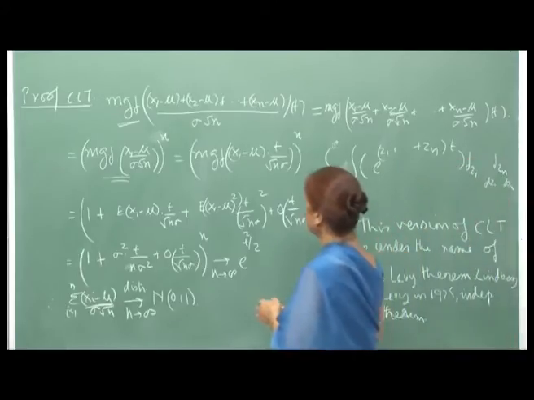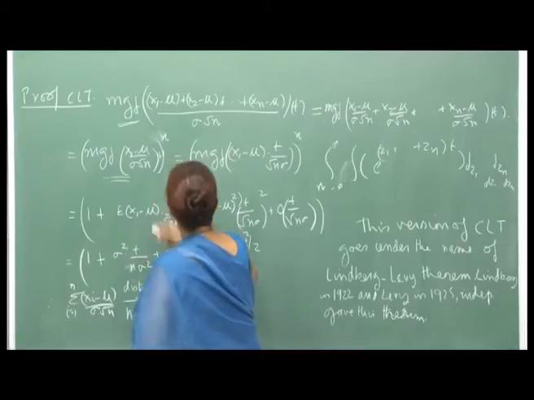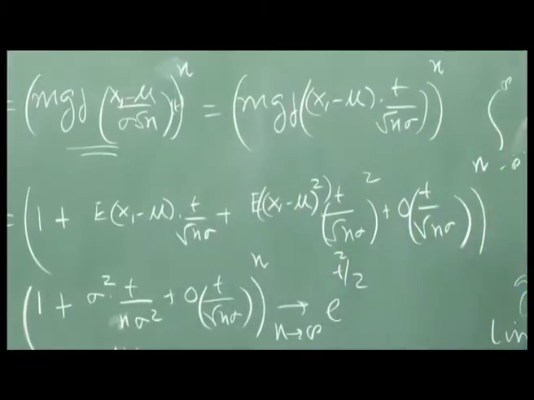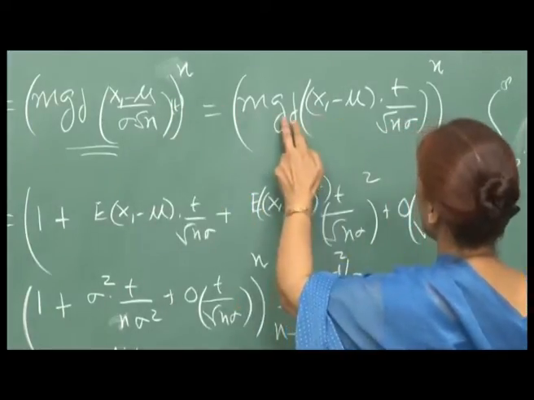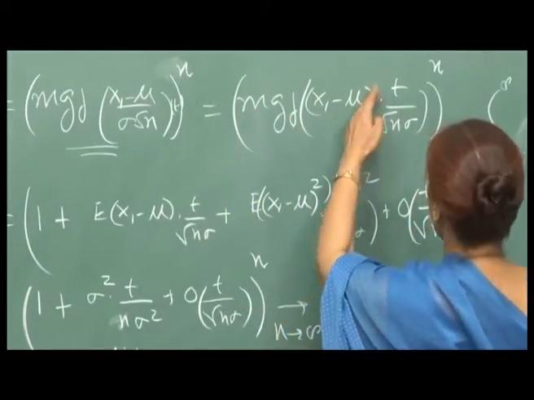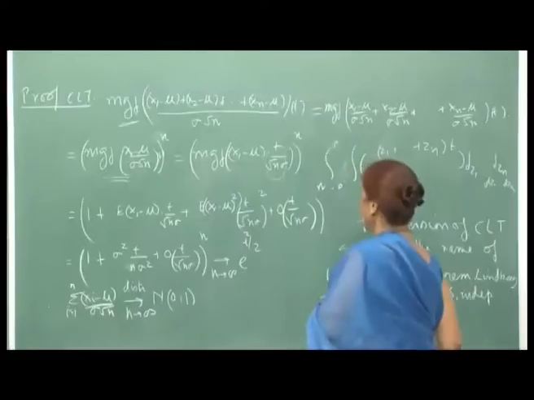Now, this I can write as, okay, this should have been MGF at t, right. And so, let me just separate out this. So, this will be the MGF of x1 minus mu, and I am taking the variate to be t upon root n sigma. So, this raised to n.